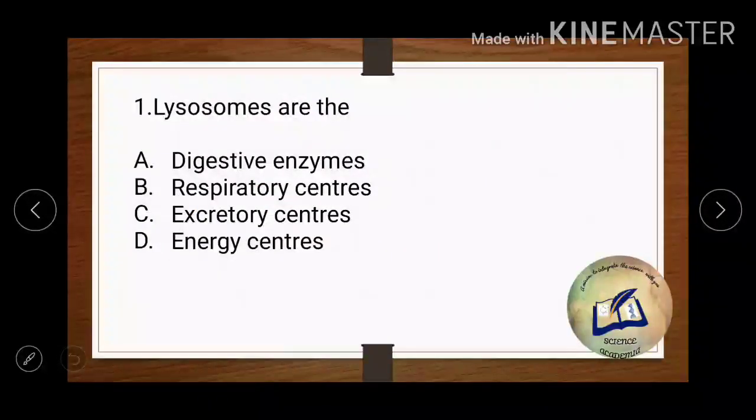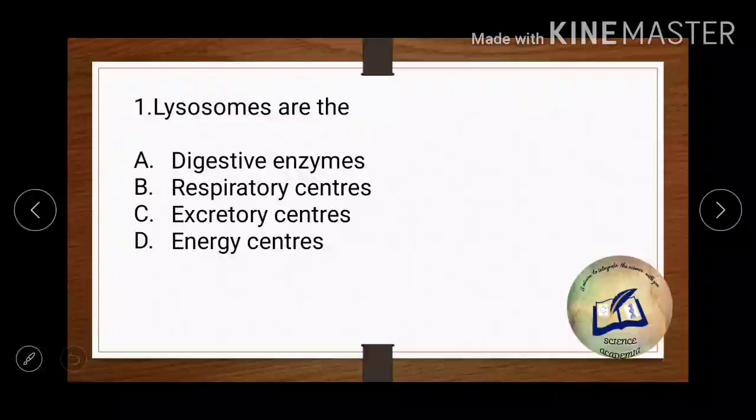So the first question says that lysosomes are the digestive enzymes, or the respiratory centers, or excretory centers, or energy centers. So this is a very basic question. If you know what is lysosome, the other name of it is suicidal bag. What is its main function? It helps in digestion of any foreign material or self material.